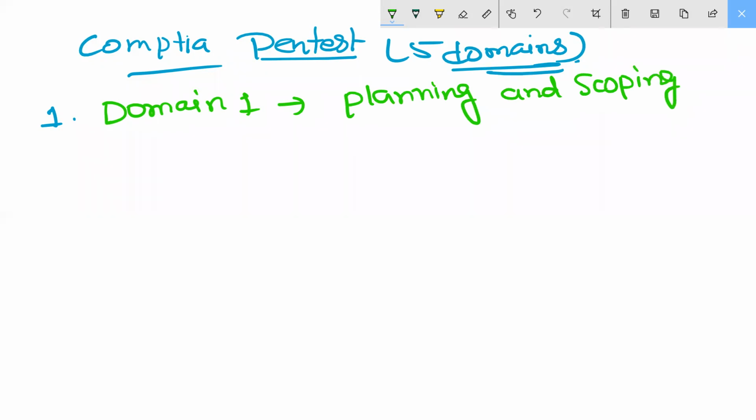And then after, the second is coming: key legal concepts. I will share the syllabus with you. Okay, let me talk on the first domain, key legal concepts.